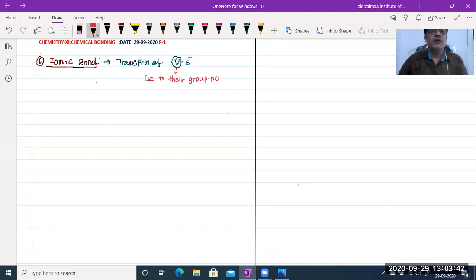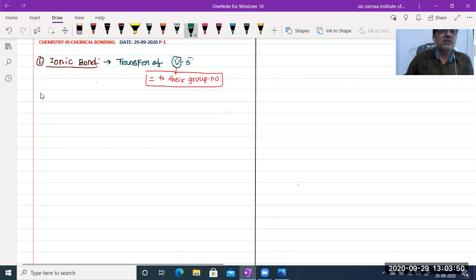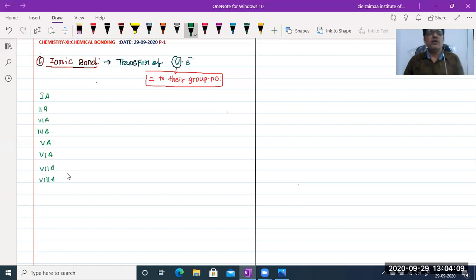I have already explained this in the previous class. Suppose the elements are in group 1A, 2A, 3A, 4A, 5A, 6A, 7A, and the last, 8A group, otherwise the zero group or noble gases, and so many names are there.